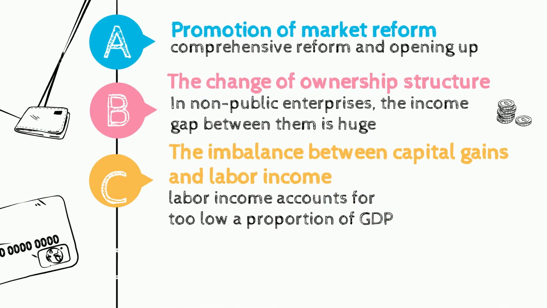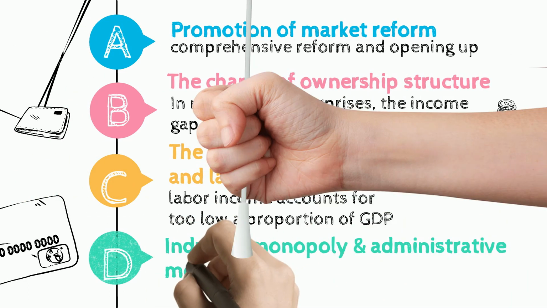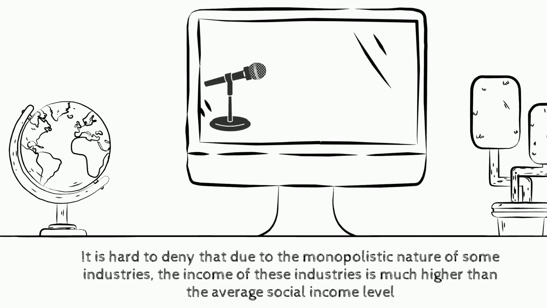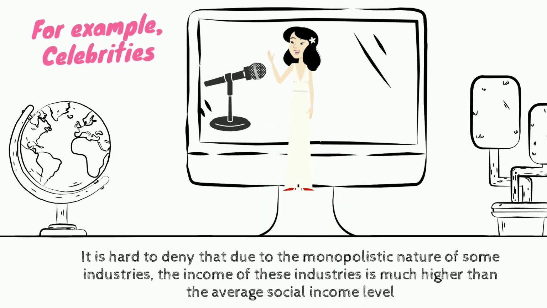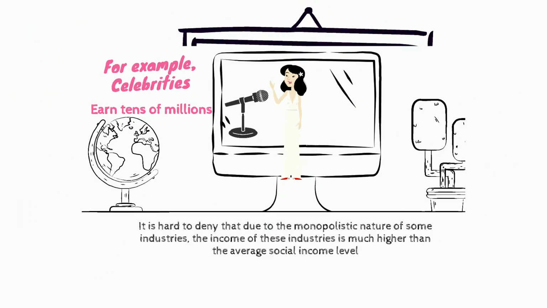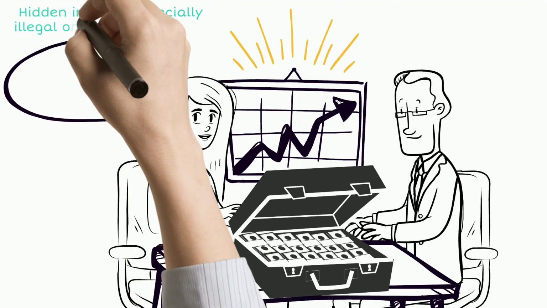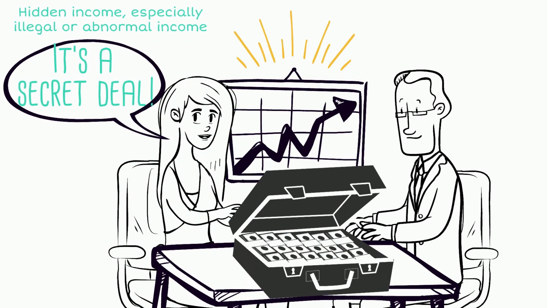Fourth, industry monopoly and administrative monopoly. It is hard to deny that due to monopoly, the income of some industries is much higher than the average income level, such as celebrities. There are also administrative monopoly, defects in the appointment and assessment system, and judicial corruption.